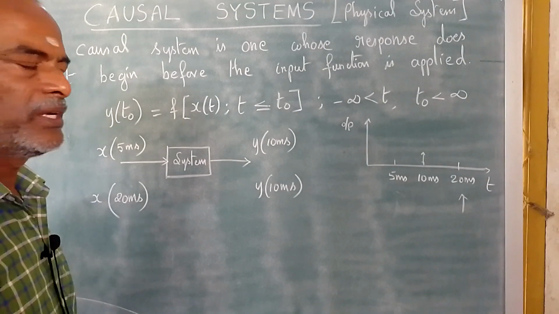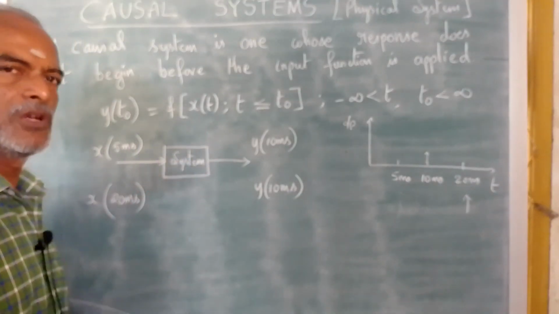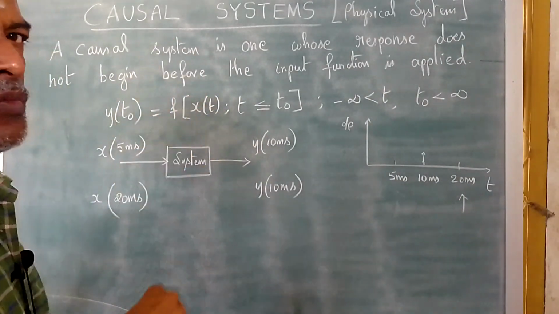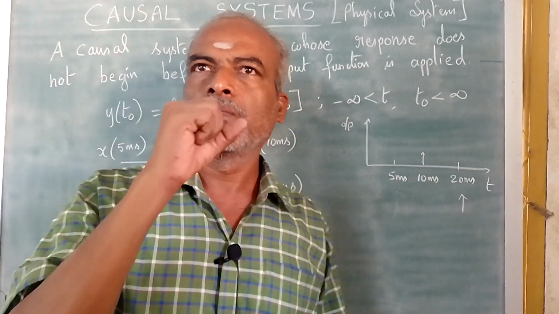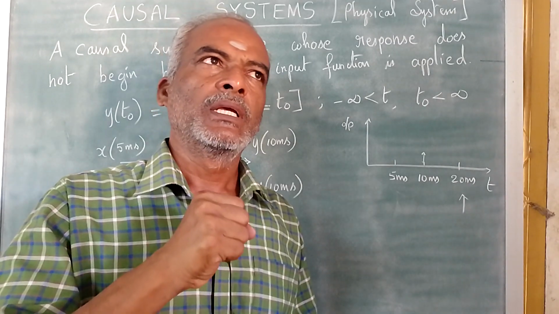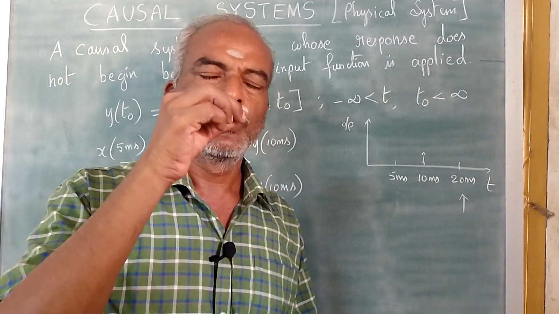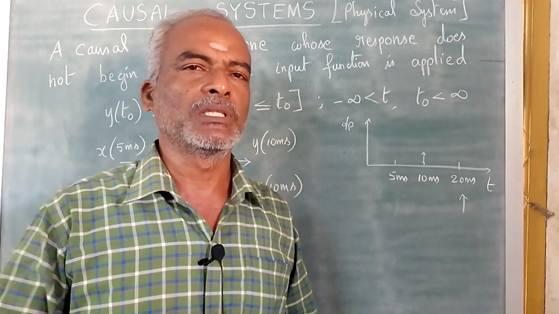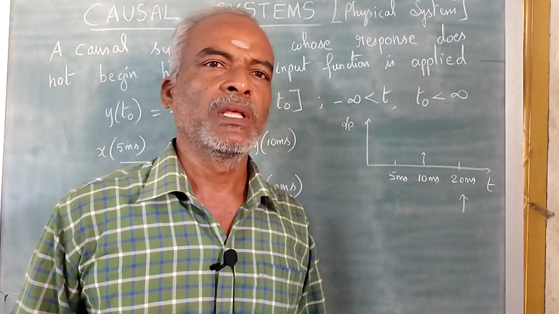There is one more point that we have to remember. Suppose we are not giving any input to the system, but still you are getting some output. For example, when we don't speak in front of the microphone, you will be getting some noise. Assume that the microphone is completely isolated, so no input is given to the system, but still some noise is coming out from the speaker.